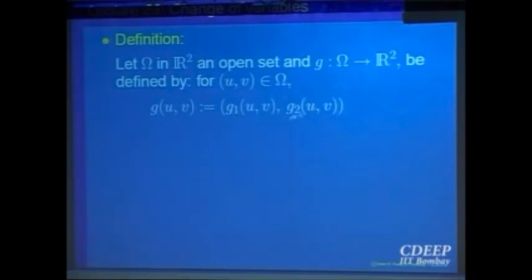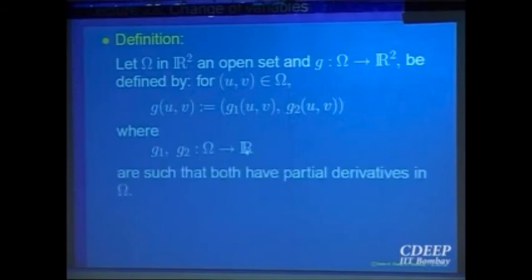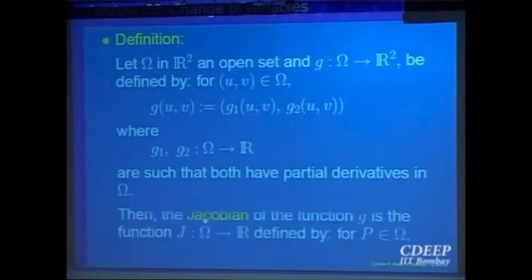We want to define. So we have 2 components. These are called component functions. If the function takes values in R2, then it is going to have 2 components. Each component is a function of the point from where you are starting. So G1 and G2 are component functions, and we have conditions on them. They are functions of 2 variables. Partial derivatives of both of these exist in omega, the domain over which the function G is defined. So the first condition is that partial derivatives of both the component functions exist.